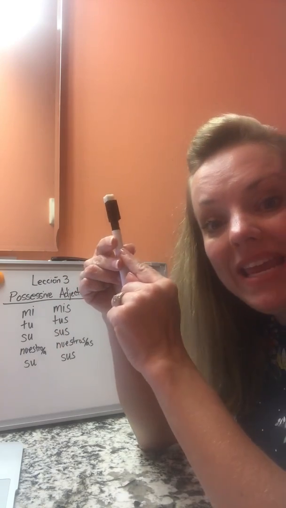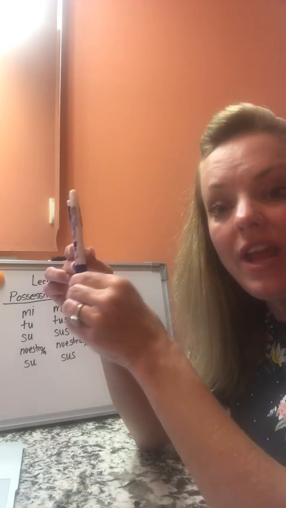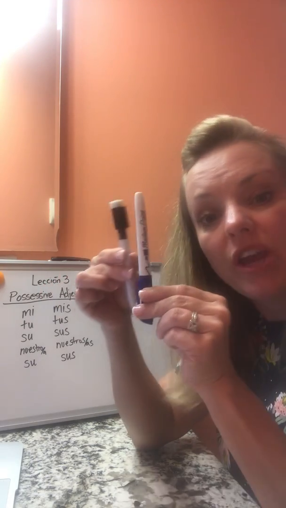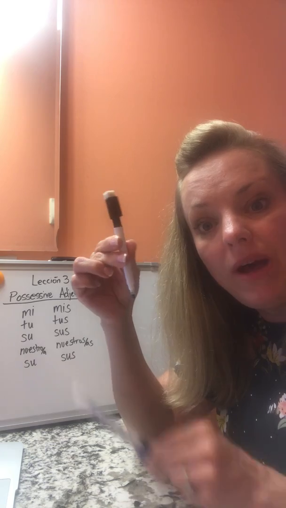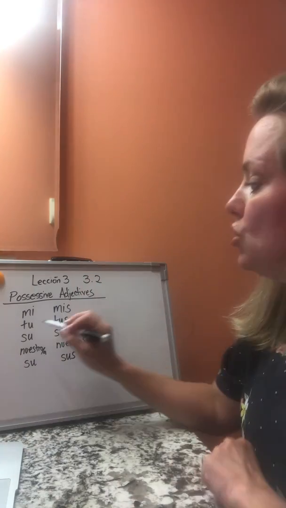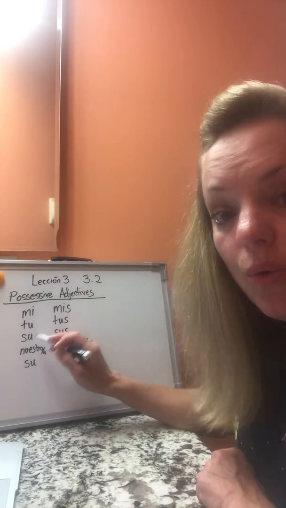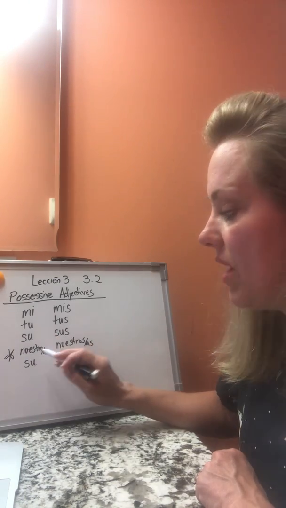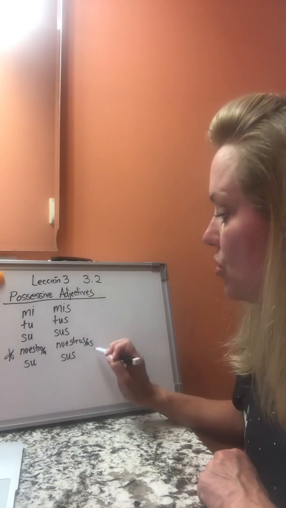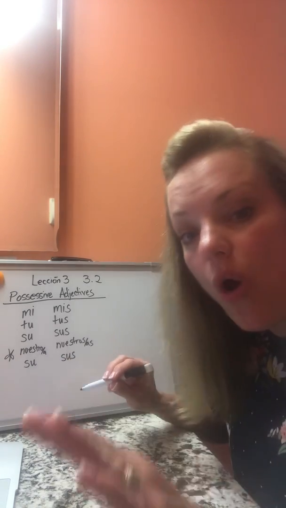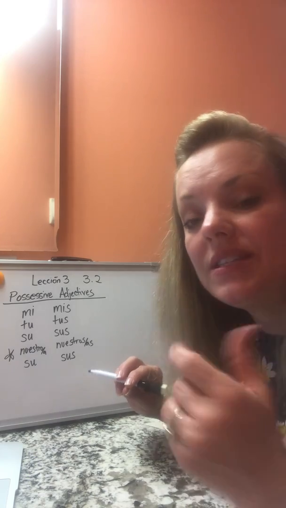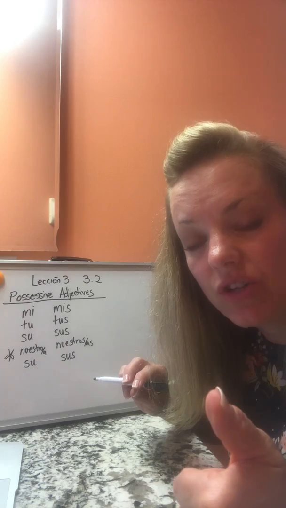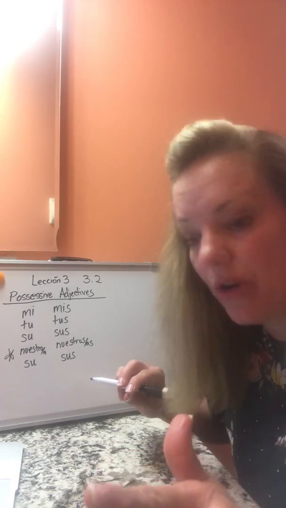So, es mi pluma, okay? Son mis plumas, okay? Notice I added an S to the end because I'm talking about more than one pen. Mi pluma, mis plumas, okay? Tu, tus. Su, sus. Now, with this one, nuestros, okay? Nuestro, nuestra, nuestros, nuestras. This is the only one when you want to say our. This is the only one when you need to worry about using masculine versus feminine and singular versus plural, okay?